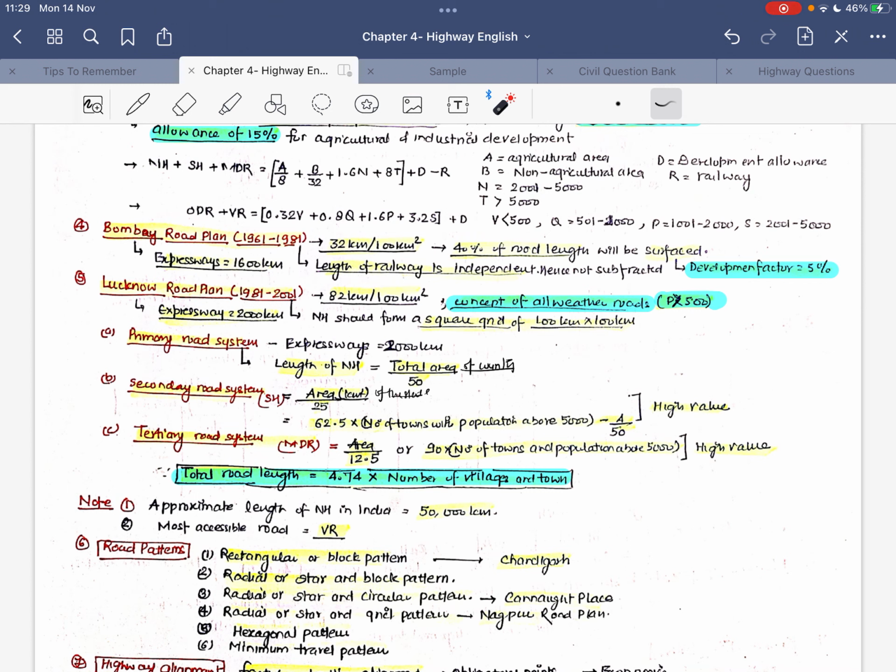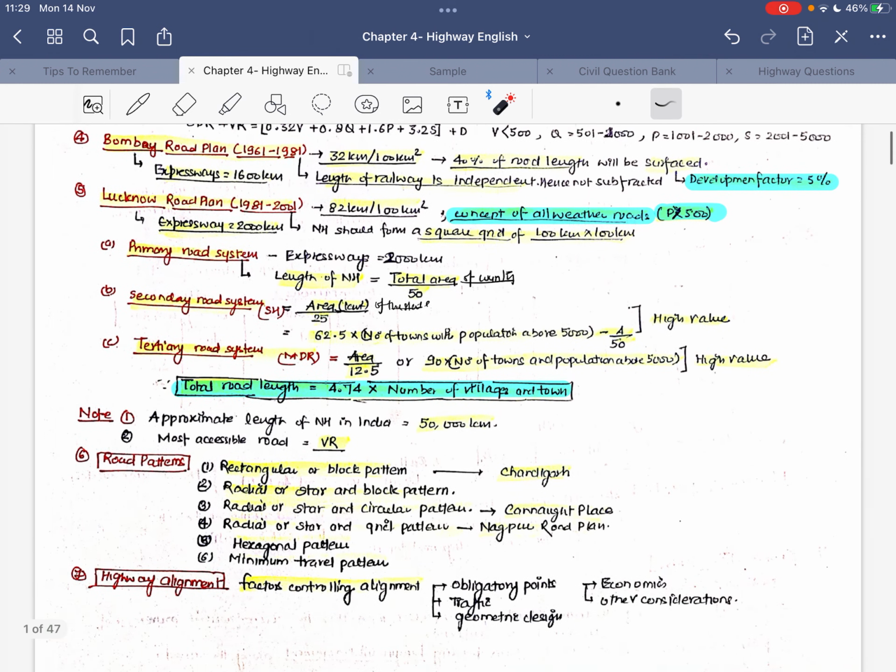Okay, though some rough data is also given in some of the books, like how do we calculate the total road length if the number of villages and towns are given, then this is 4.74, we will multiply it by the number of villages and towns.